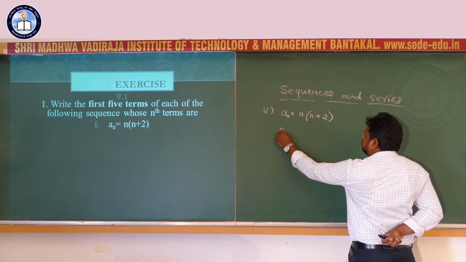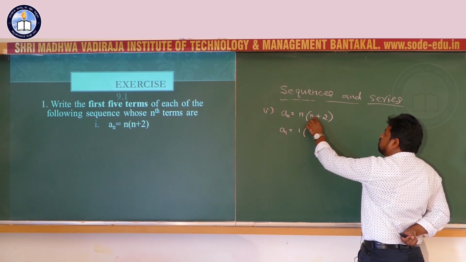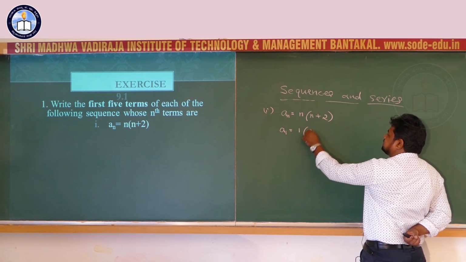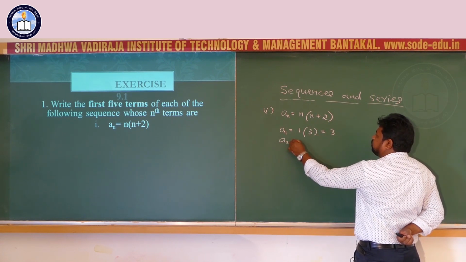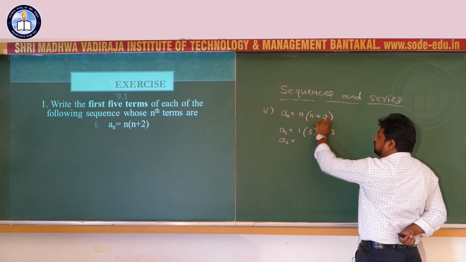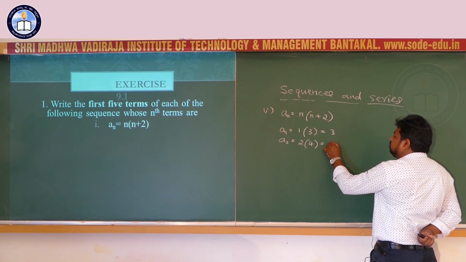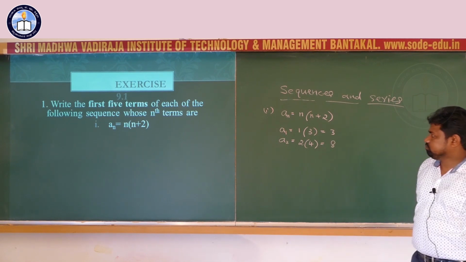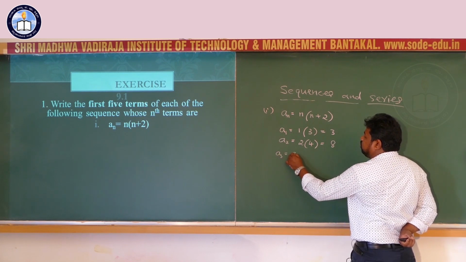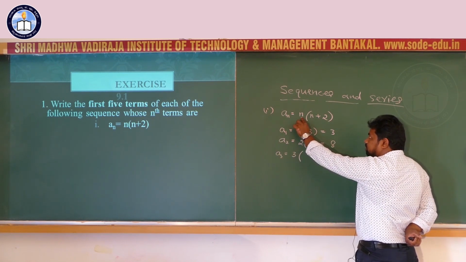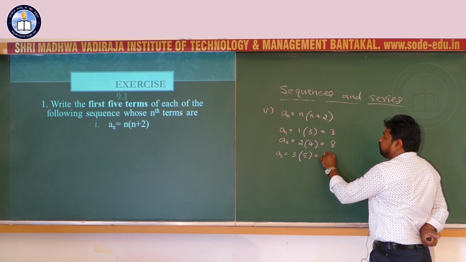First term a1 equals 1 into (1 plus 2), that is 3. Second term a2 equals n into (n plus 2), 2 into (2 plus 2), that is 4, that is equal to 8. Third term a3 equals 3 into (3 plus 2), 5, that is equal to 15.